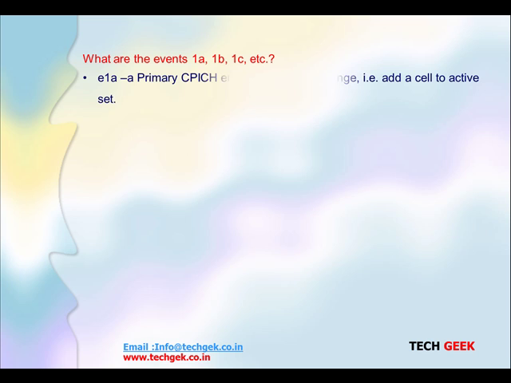Let us talk about the 1A event. Let us see, we have one AS, then one MN, another MN, and some other MN. This AS is the active set. Let me write the scrambling codes here. Let us say this is 49, this is 50, this is 52, and this is 55. So these are the scrambling codes.